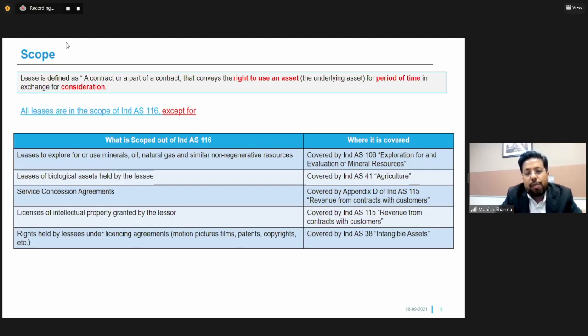License of intellectual property granted by the lessor is again not covered here. It is covered under IND AS 115. Rights held by the lessee under licensing agreements, motion picture rights, patent rights, copyrights, these are also not covered. There are specific standards, IND AS 38, intangible assets, which cover this. So for any leases other than these 5-6 categories below, IND AS 116 will be applicable.